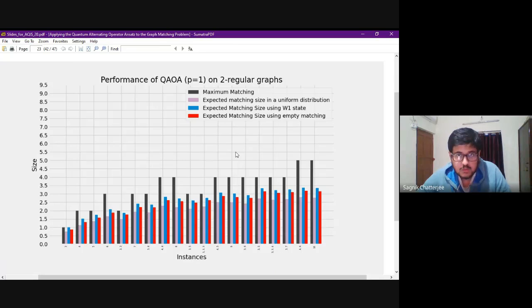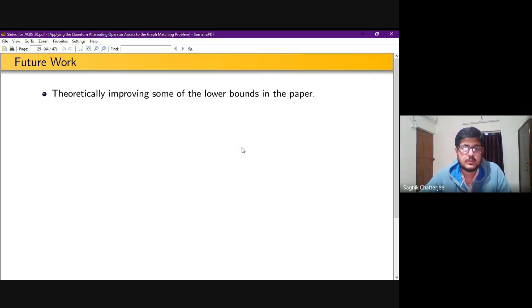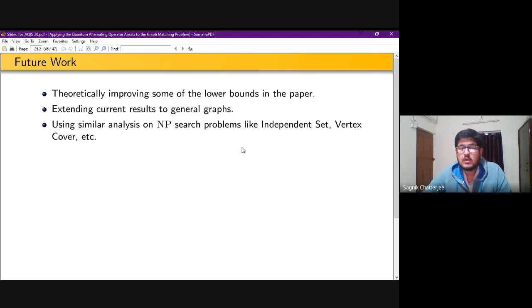This is shown for two regular graphs up to 10 vertices, and we can theoretically prove that this holds for all two regular graphs. A future work of this would be theoretically improving some of the lower bounds, such as we saw earlier. We would like to theoretically improve the strict lower bound so that it is strictly greater than the classical case. We would like to extend our results to general graphs instead of just two regular graphs. We would also like to use the decision tree technique that we developed in this paper on NP search problems like independent set or vertex cover.